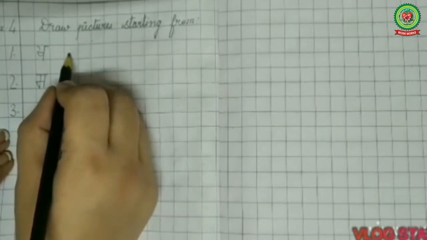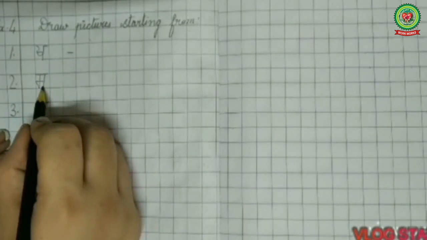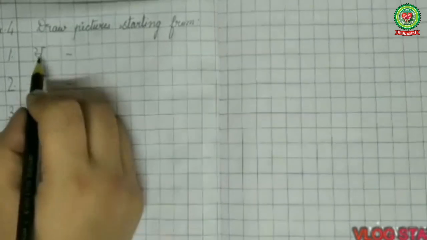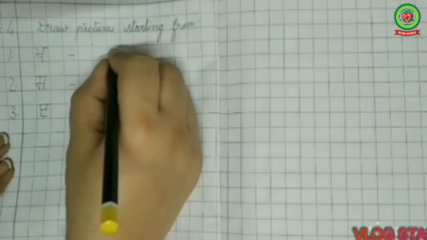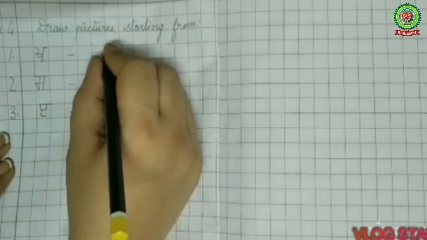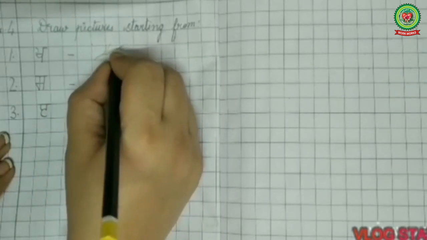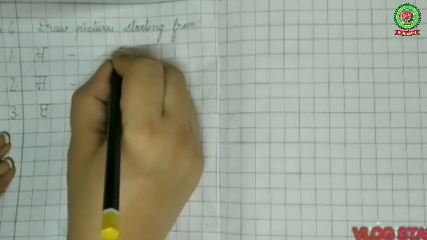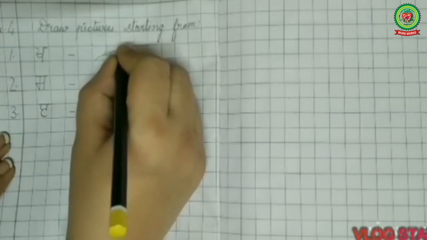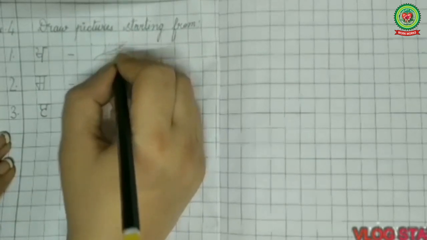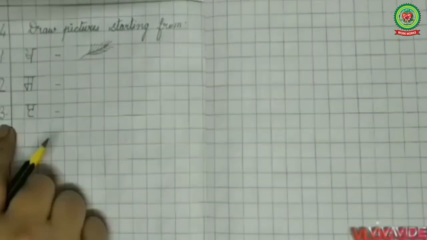Now after khakha, leave one box and put hyphen. Similarly after sassa, leave one box and put hyphen. Again after ed, leave one box and put hyphen like this. Now come to the first point. I will draw picture of khumb here. Khakha, khumb. Next two, you have to do it by yourself.